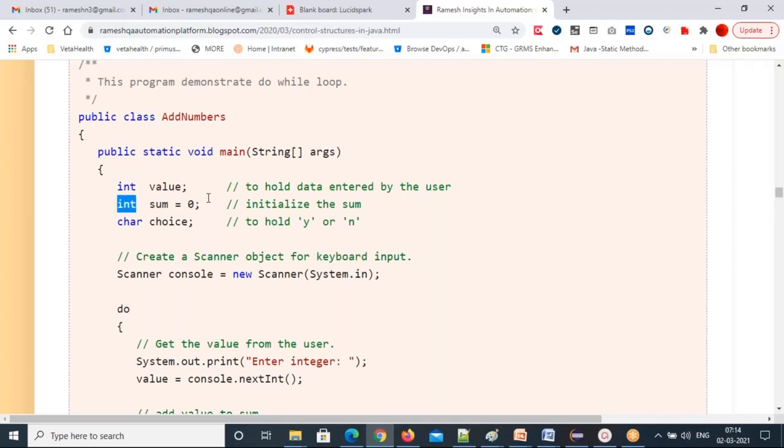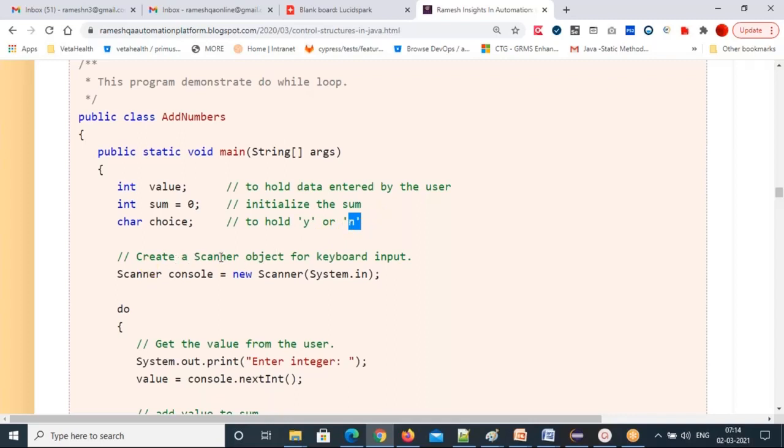Then int sum equal to 0. The sum is where you add up the previous sum value and the newly entered input data. And choice is, you want to enter one more number, and you tell yes or no. If yes, it will ask you to enter the number one more time. That's what we are going to see: how you can add up until your condition becomes false. Until your choice is no, you keep on adding.